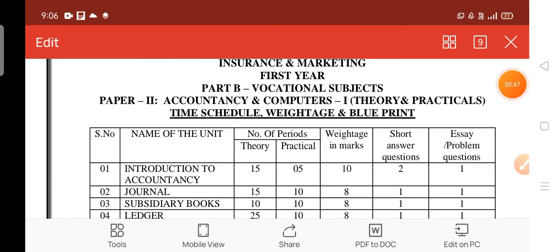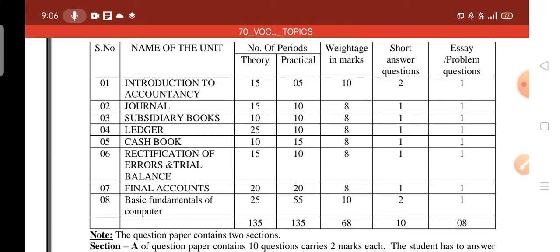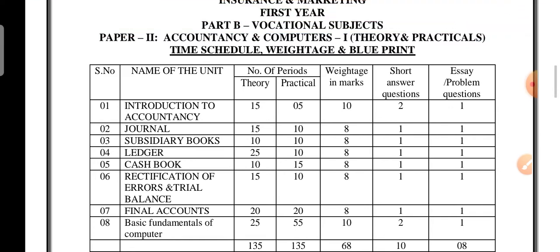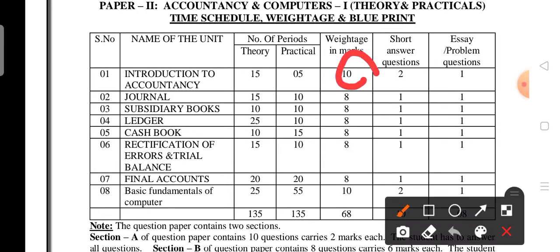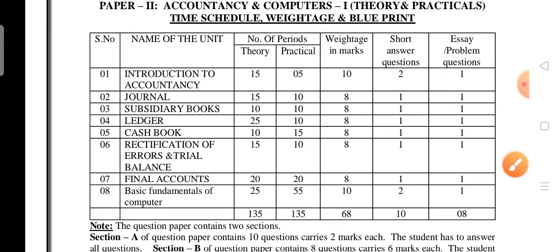So this is the insurance marketing course for the first year students, paper 2, accountancy and computers. This is the syllabus: how many units are there in the second paper? 8 units will be there. If you see the overall weightage, you have to give the most preference to the first unit. The first unit carries 10 marks weightage, and basic fundamentals of computers also carries 10 marks weightage. First you have to go through the first unit and the last unit. The pass mark is 18 marks.